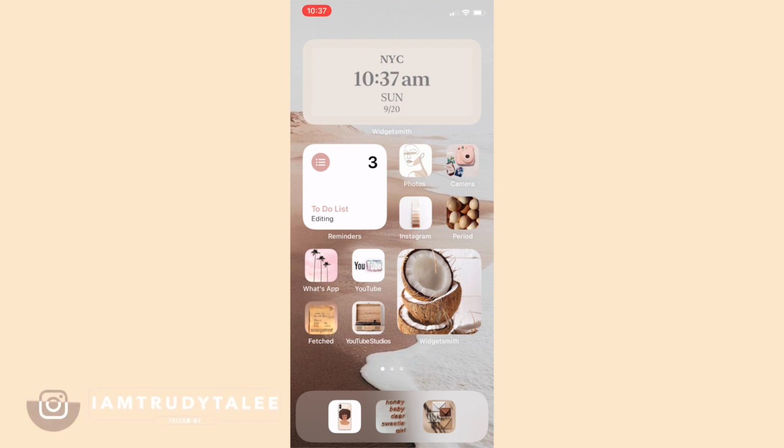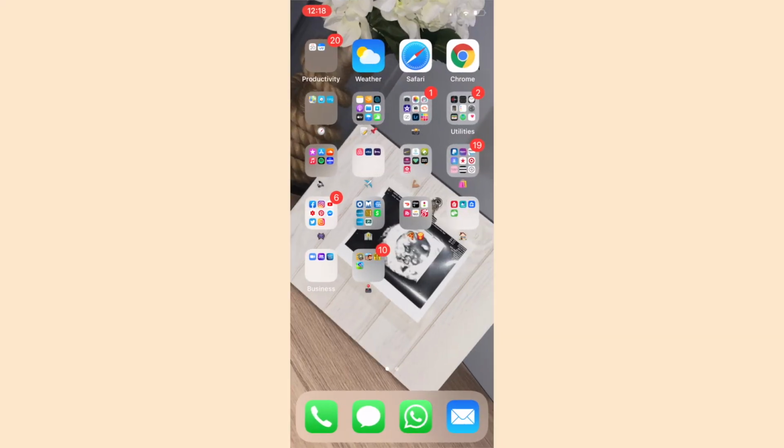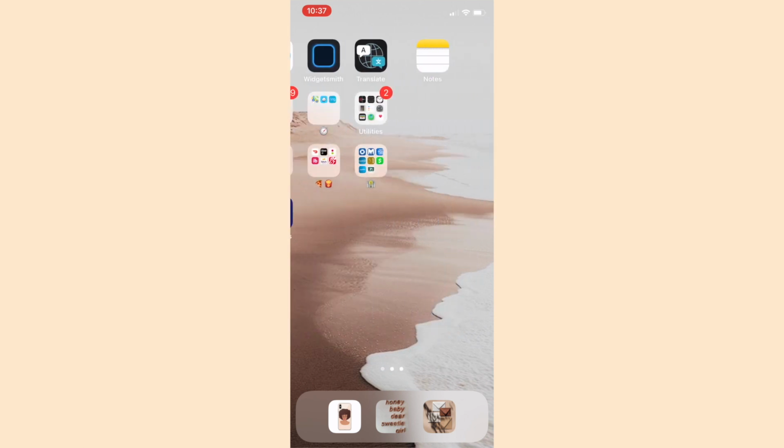Today I spent my morning customizing my iPhone using the new iOS update. They have new widgets and shortcuts that you can use to give your phone a whole facelift and just give it a vibe. We're going to take my phone from this boring looking, too many colors going on type of iPhone to something a little bit more aesthetically pleasing and capturing to the soul, the heart, and the mind. So it's kind of relaxing and kind of stressful at the same time. So just breathe in and breathe out.